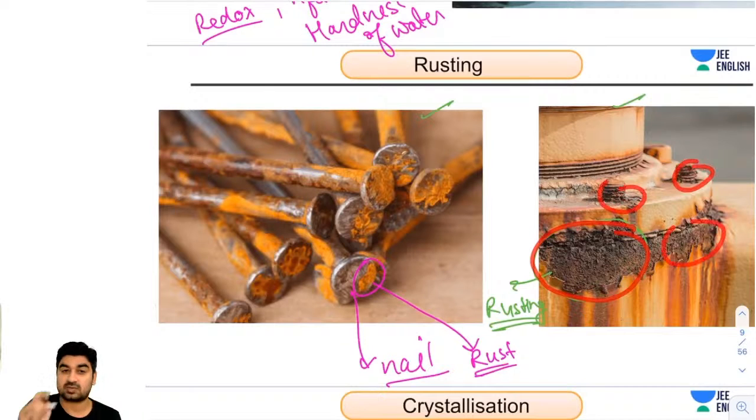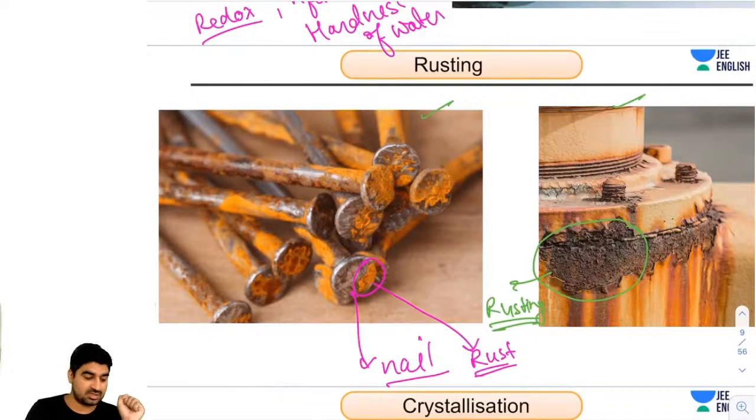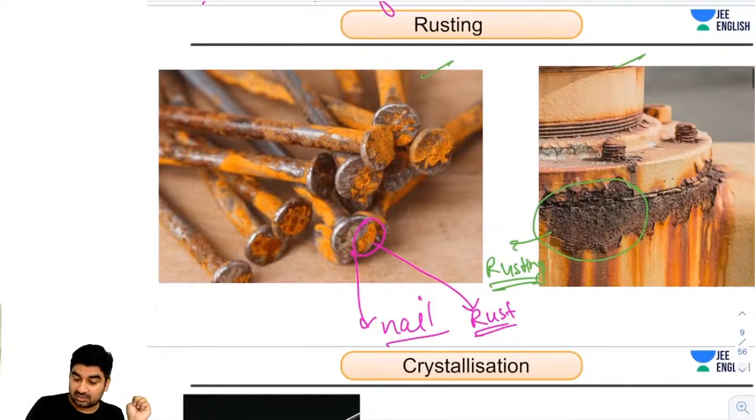So guys, there is one important thing when I'm talking about rust. As you can observe from the images as well, guys. Very good, Priyanka, you are right. So in both cases, you can see this is the nail, this is the rusting.